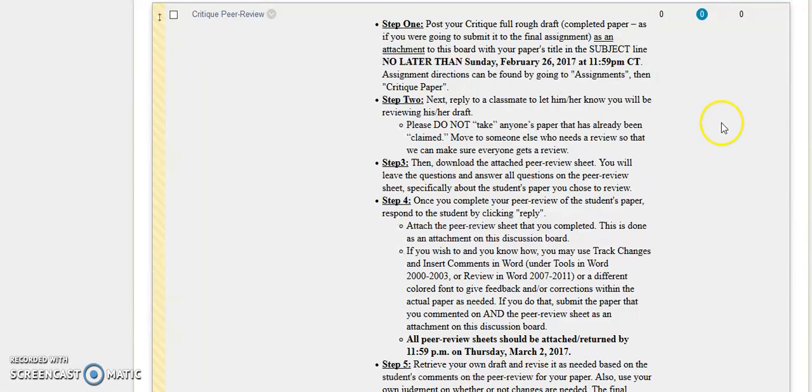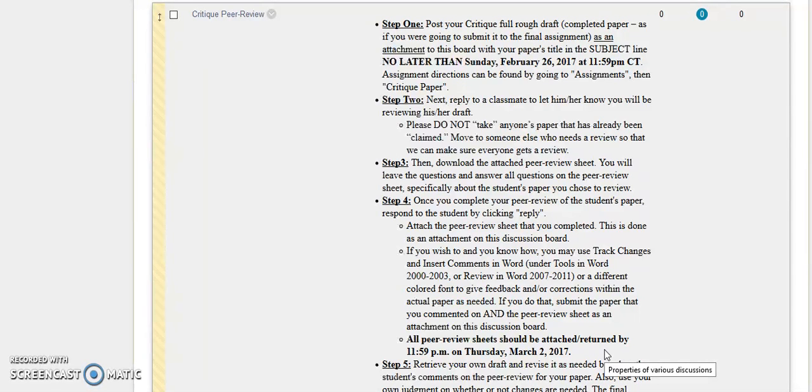So you've got that. Then you're going to answer all those questions about that student's paper, and then you're going to hit reply as though you're replying in a discussion board, and you're going to attach, not copy, attach that peer-reviewed sheet for them. And there's a separate due date for that as well, which is March 2nd. And that really gives you a few days to look through those comments, see if they have any credence, any weight, and determine if you need to make some changes, so that you can have a really well-polished paper.